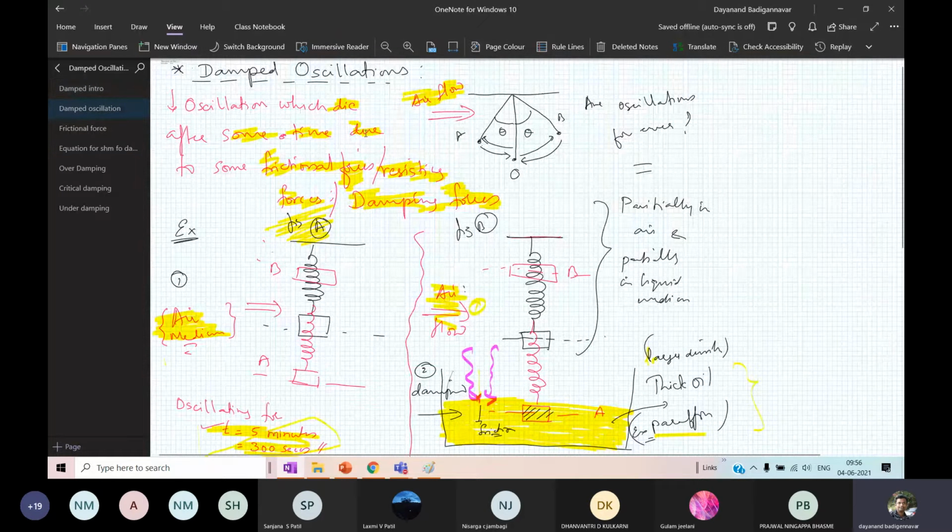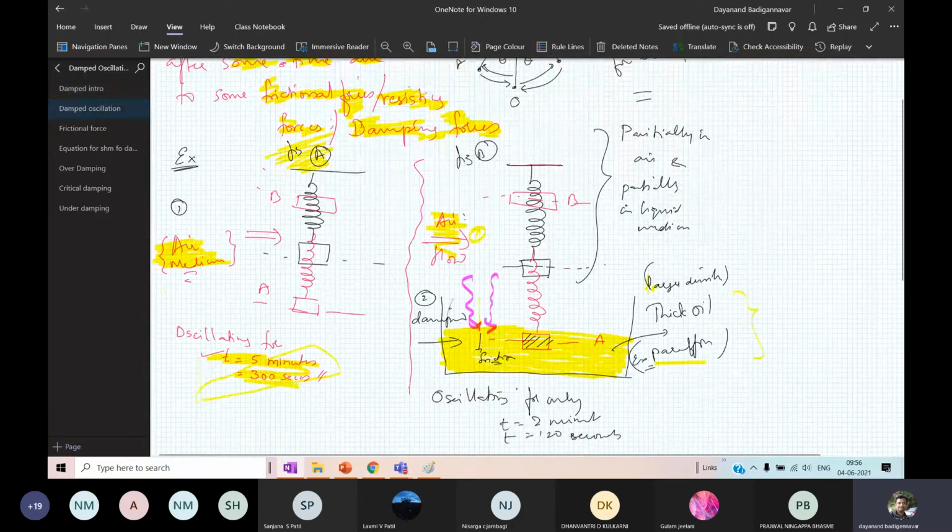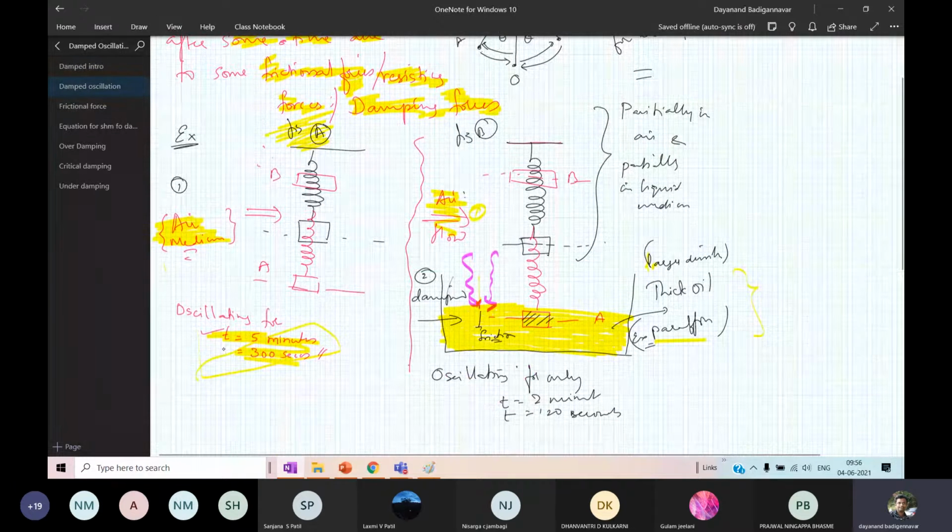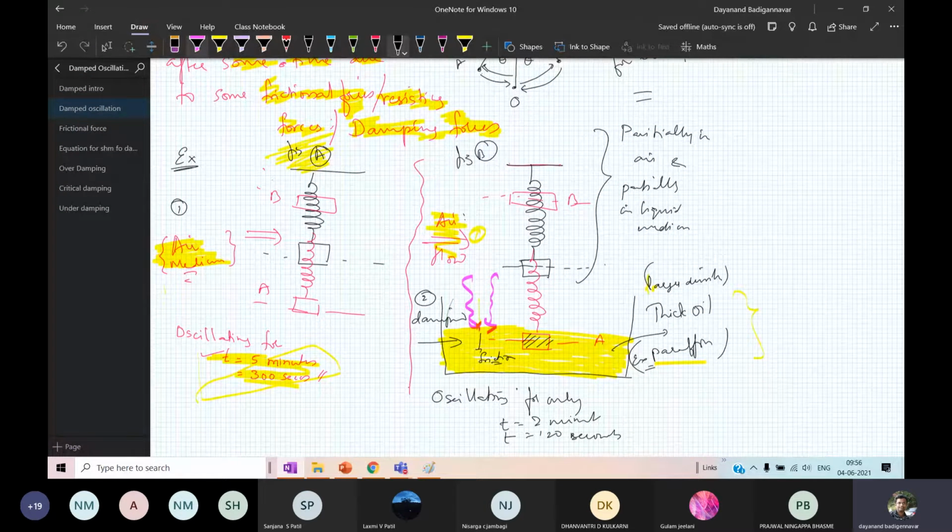Then I gave an example of a spring mass system. If it is vibrating in air, it is going to vibrate for a longer time, because the damping is less. With only air, it oscillates for 300 seconds, so it is less damping.